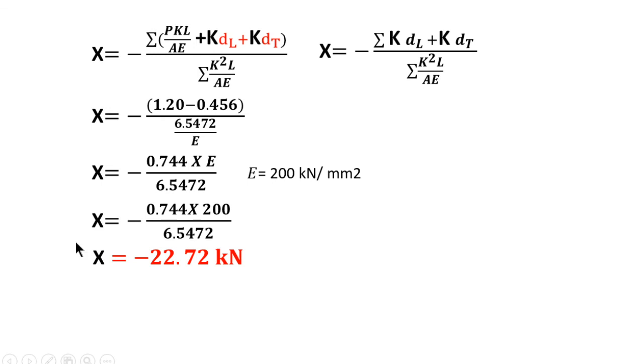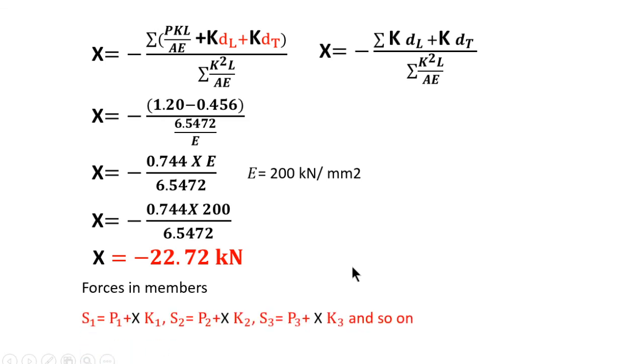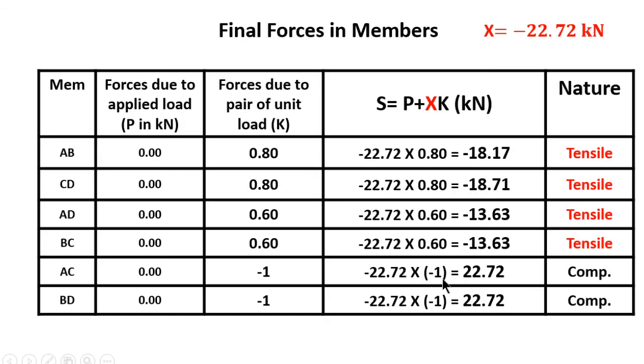Once we get the force in the redundant member, then the rest of the forces are easily calculated by using this formula S1, S2, S3, S4 and so on. Here P1 is the force developed in the member due to the external load, and K1 is the force developed in that member due to the unit load. So we have prepared a separate table here.